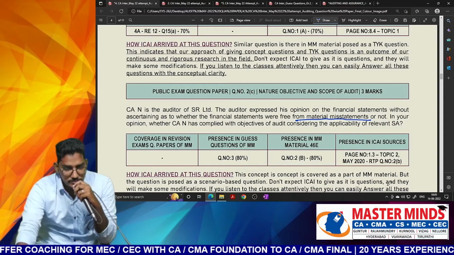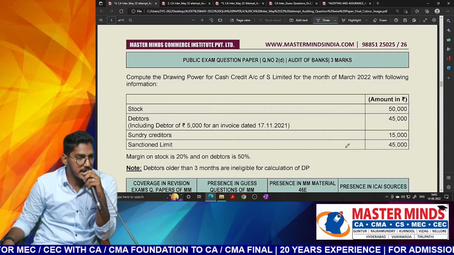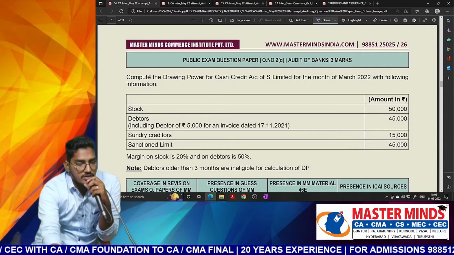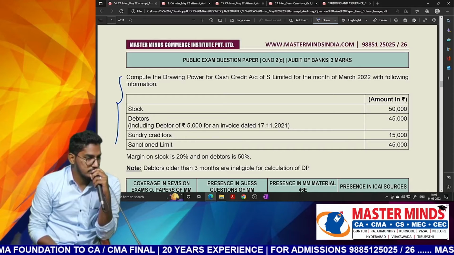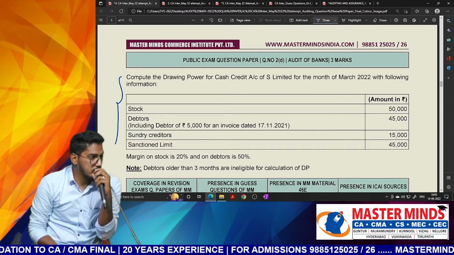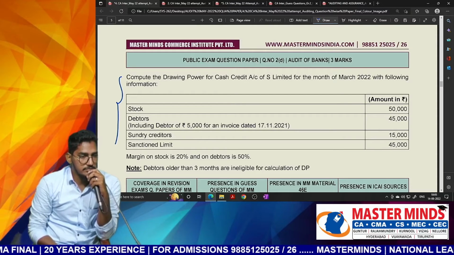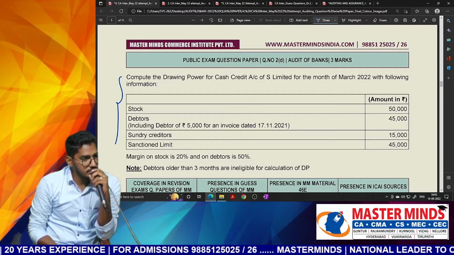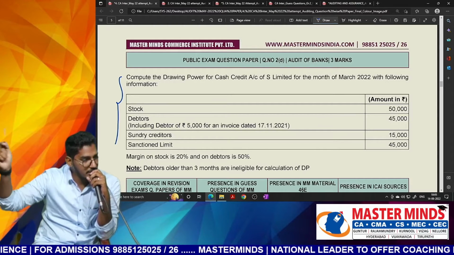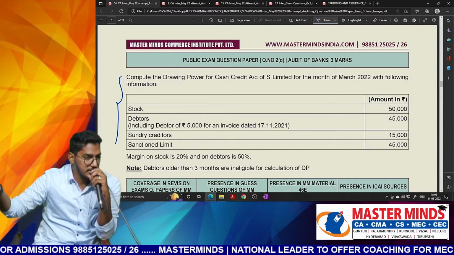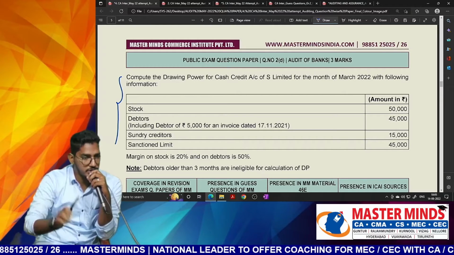Next one. Next question. See, this is something which is out of context, audit of banks, which we will see. This question is not there even in the board material. It is not there even in the MM material also. When it is not there in the board material, obviously it will not be there in MM material also. So even in the 47th edition also, we don't have it. Now, since we came to know about this, we'll try to update it in our 48th material. But anyhow, when I take up the chapter audit of banks, there I will tell you the solution for this.